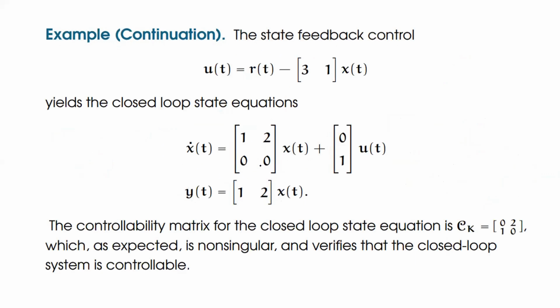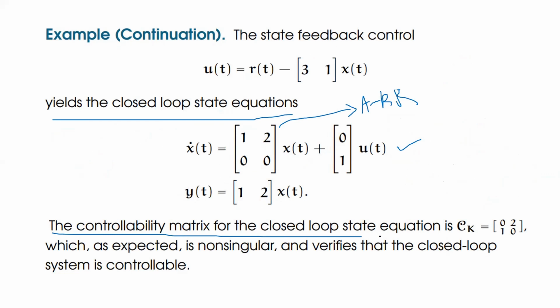Here the closed loop state equation would be x dot is equal to 1, 2, 0, 0 into x of t plus 0, 1 into u of t. That means this matrix is A minus BK. Now we have to check the controllability of the given system.